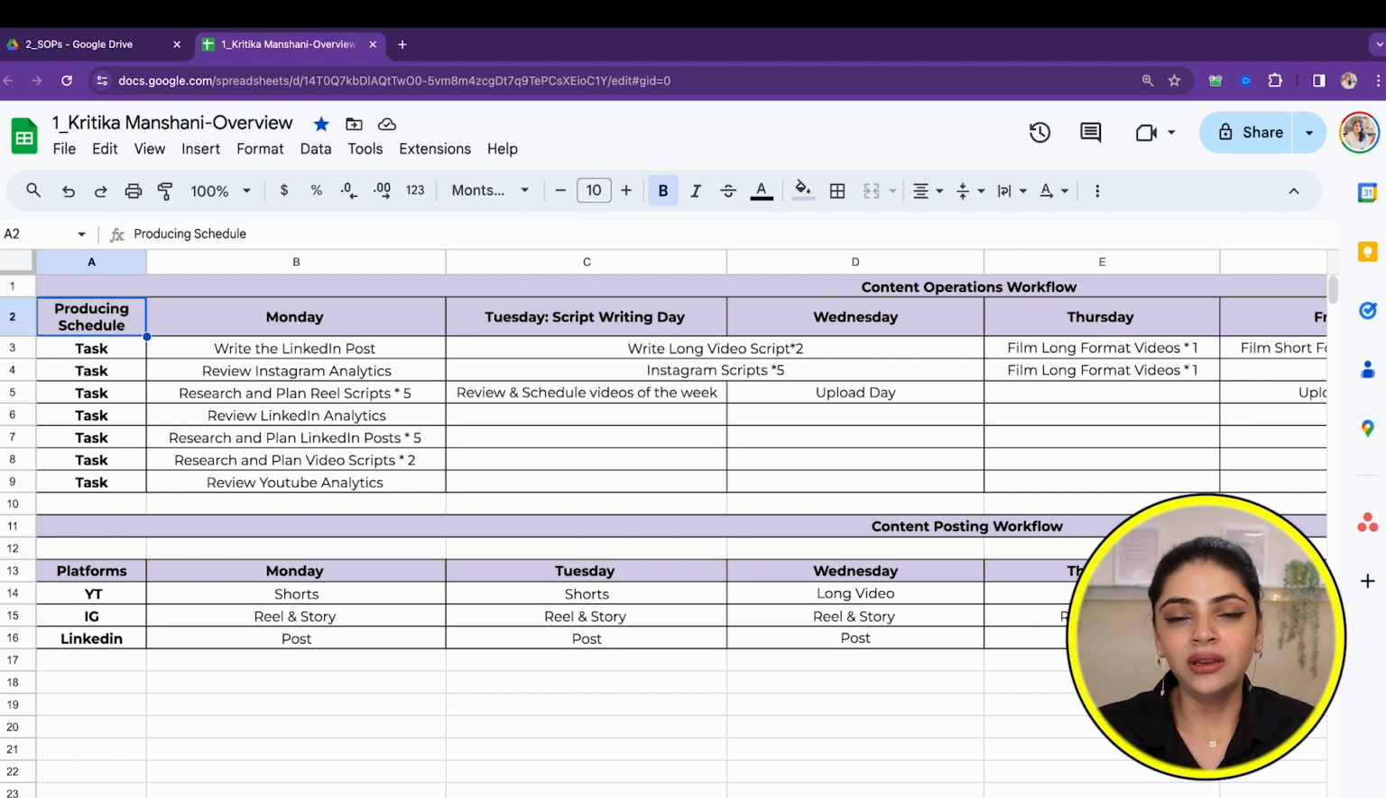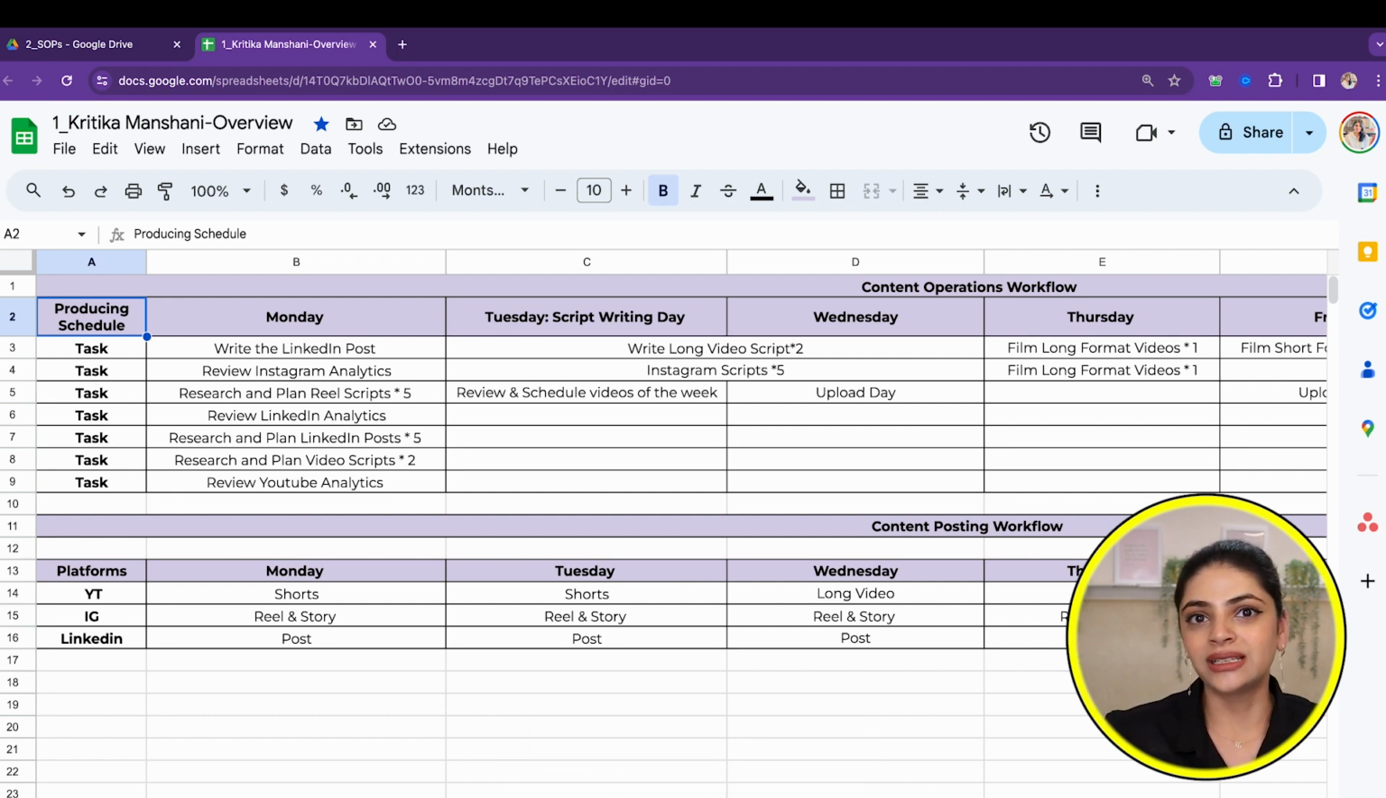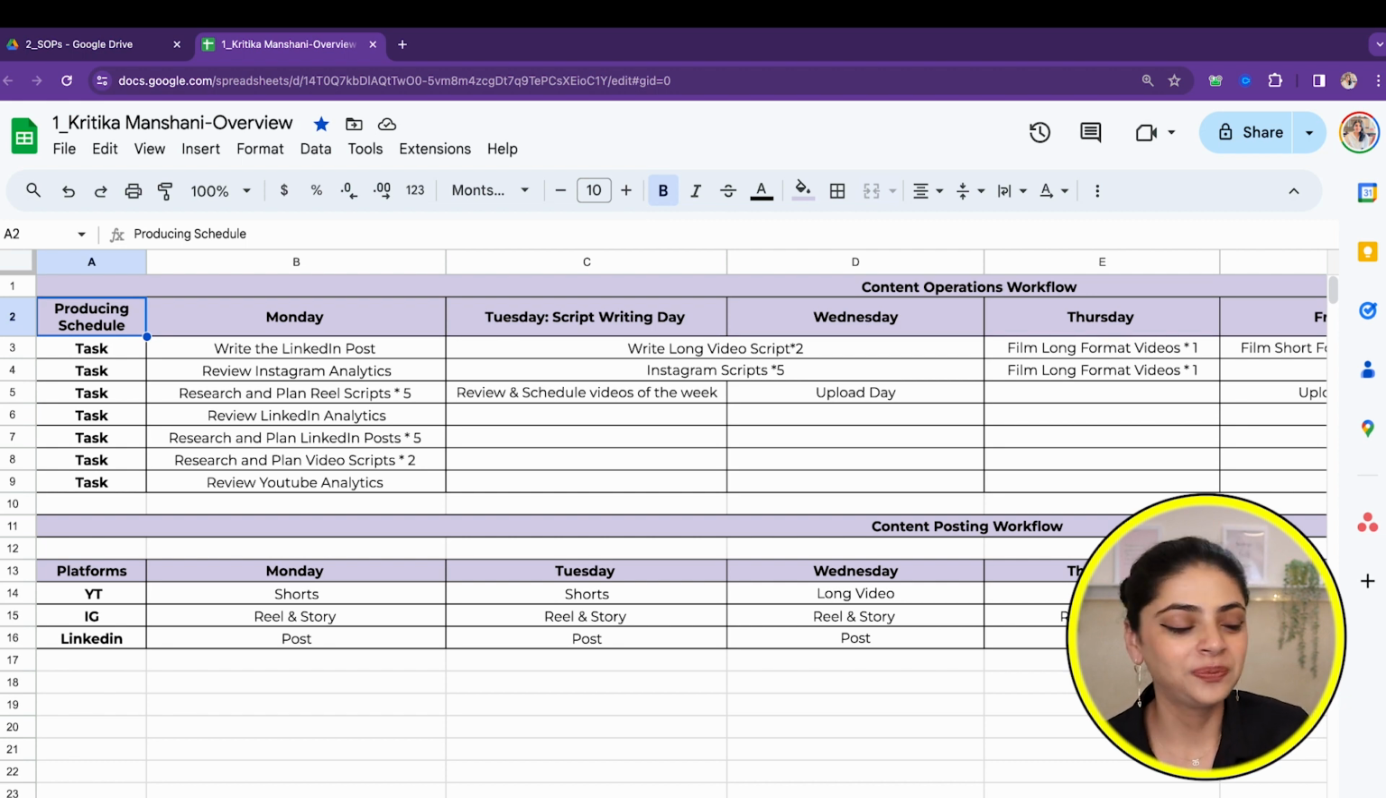I follow a routine, I follow a structure, and I have given myself a deadline day-wise that I need to be doing all of these tasks on this particular day. And if that's done, everything is running smoothly.